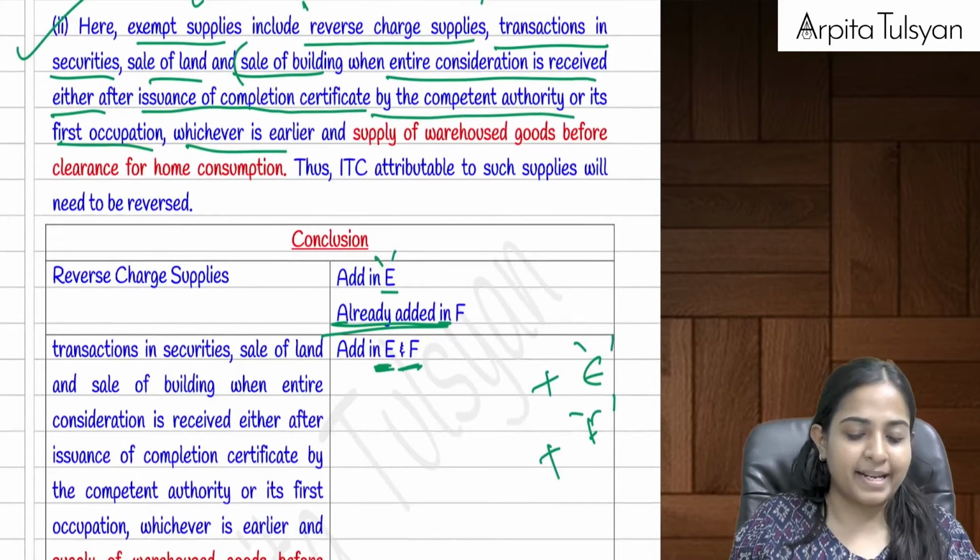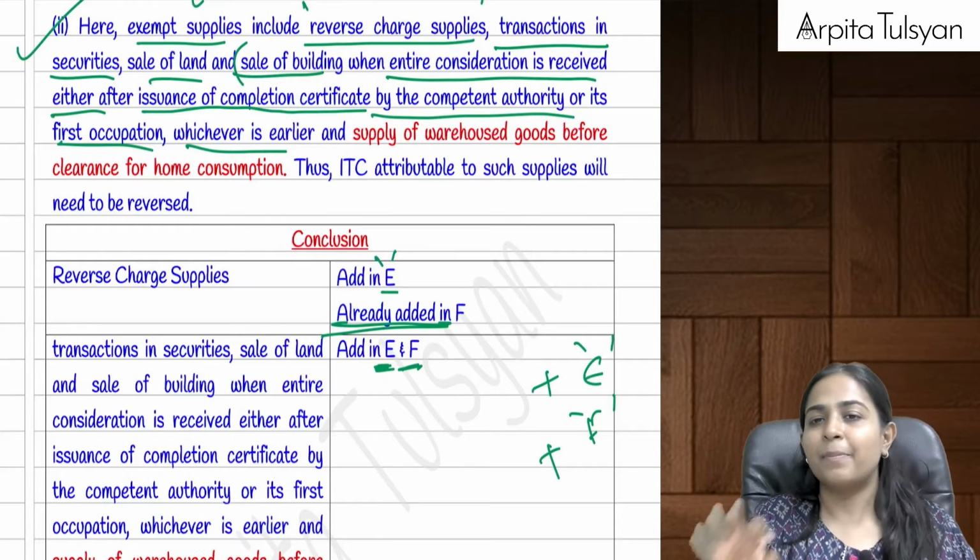Then after that, how to calculate the exempt turnover? First of all, exempt supplies. Exempt supplies normally includes what? Exempt supplies includes those three things.